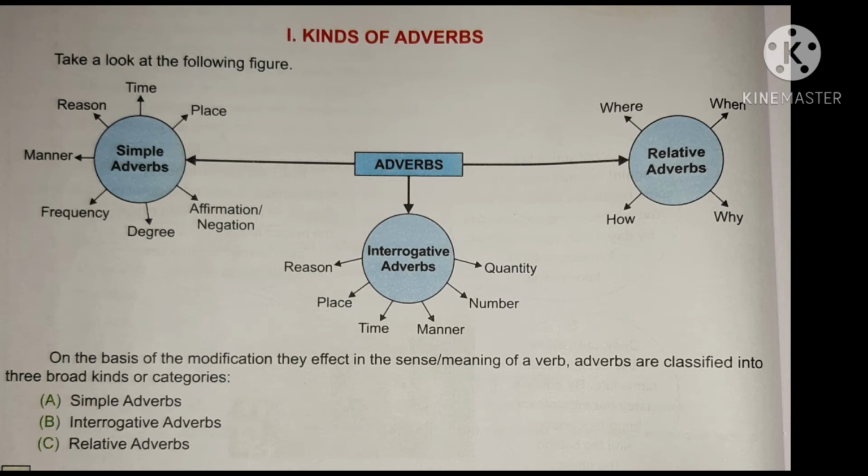Welcome back, dears. Today we will continue with adverbs, and I hope you remember the portions I have taught you in the previous video. So let me quickly rewind all those things. So first thing I told you about adverbs. An adverb is a word that adds something more to the meaning of a verb. And an adverb can modify a verb, an adjective, or another adverb. And we can divide the adverbs into three categories: simple adverbs, interrogative adverbs, and relative adverbs.